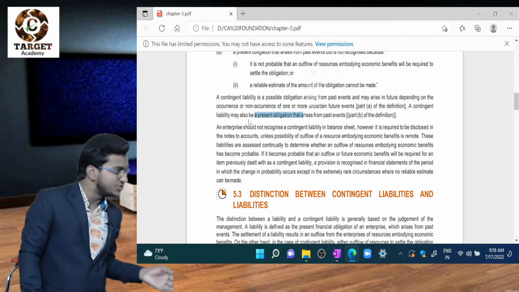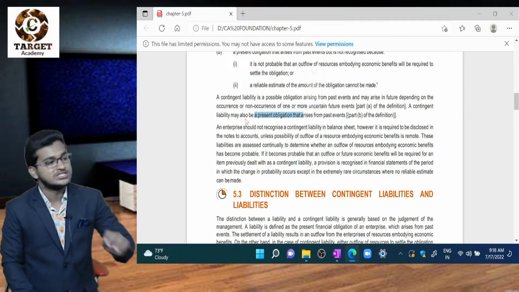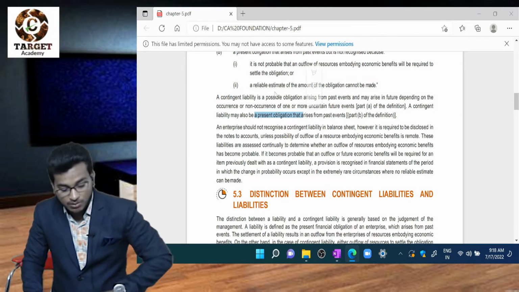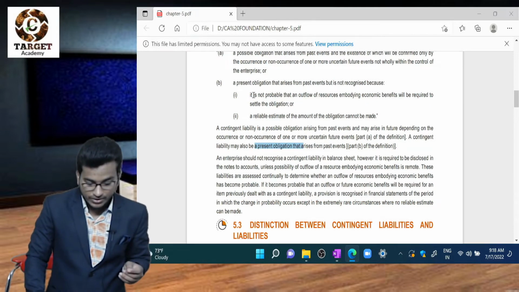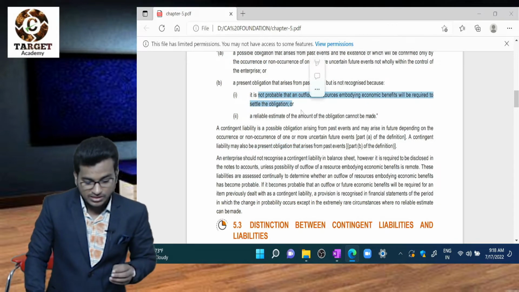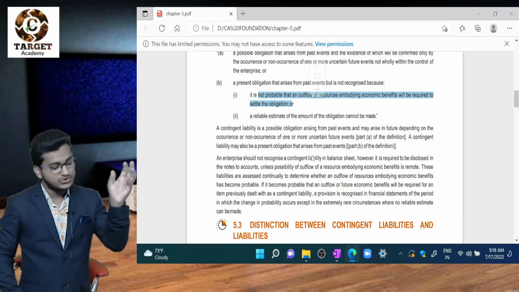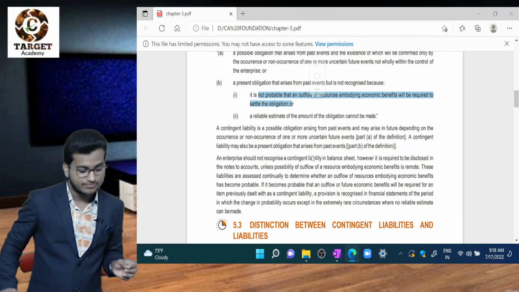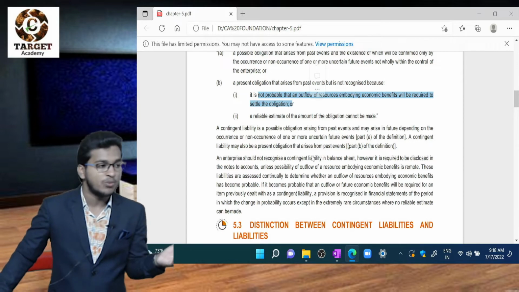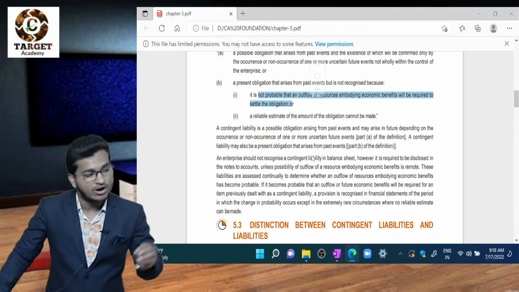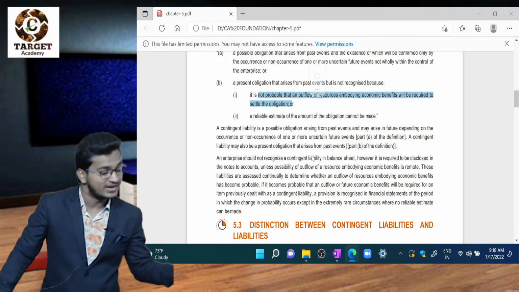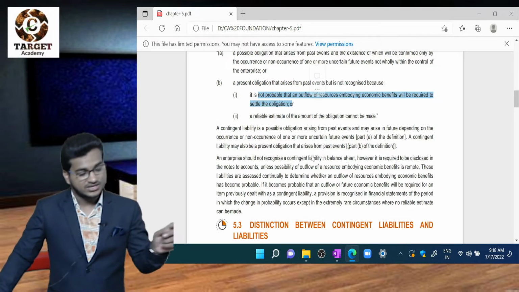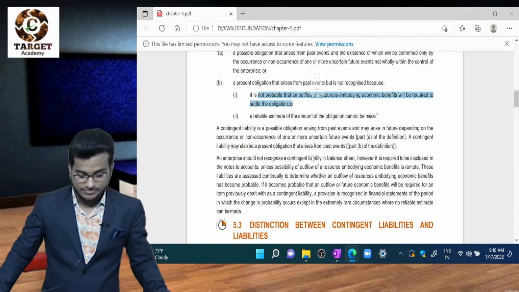In some cases it can be a present obligation. When is it a present obligation? When it is not probable that an outflow of future economic benefits will occur. There is no probability. Second, we are not able to estimate the amount. In that case also that is a contingent liability. The first case is also a contingent liability.